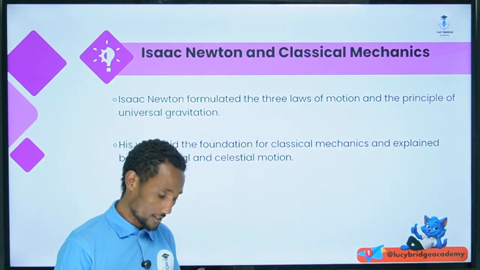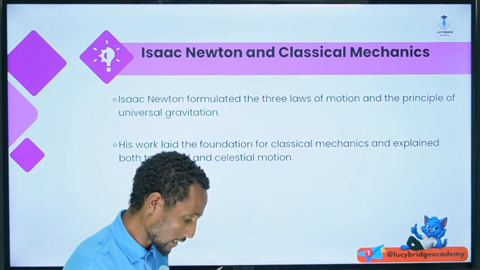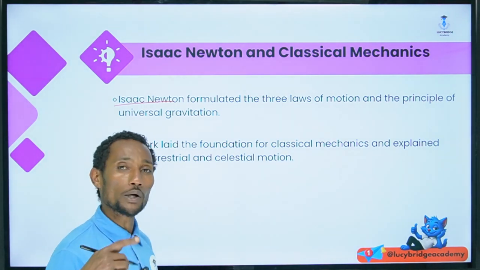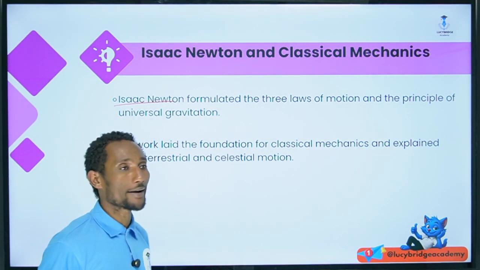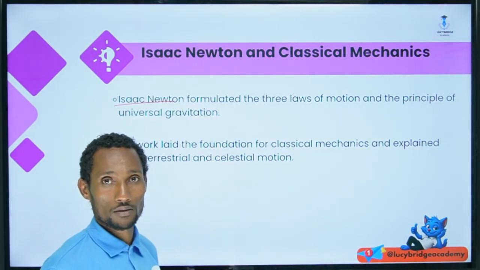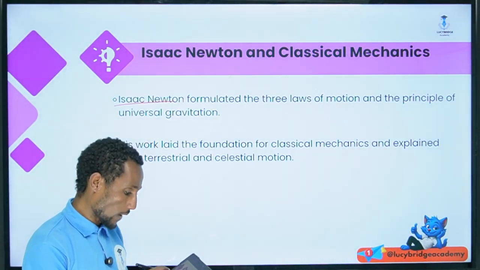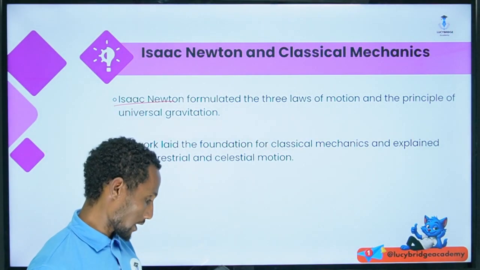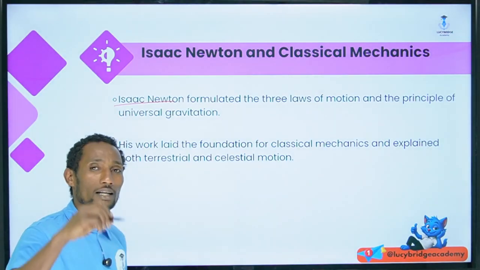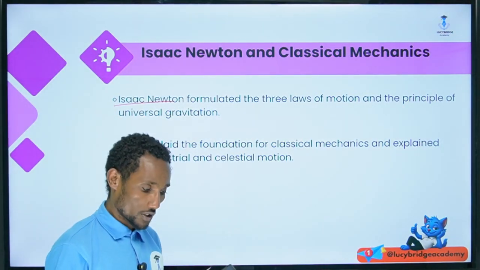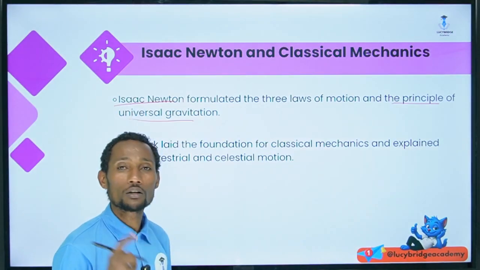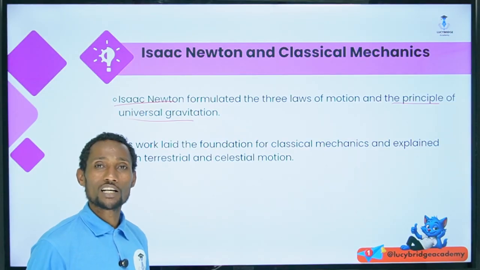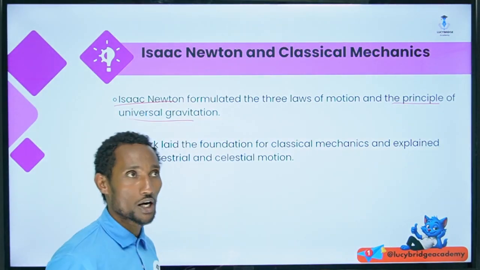The first one is Isaac Newton, who was born in 1643 and died in 1727, and lived in the 16th and 17th century. He made the basic three laws of motion and the principle of universal gravitation, what we call the universal gravitational law.